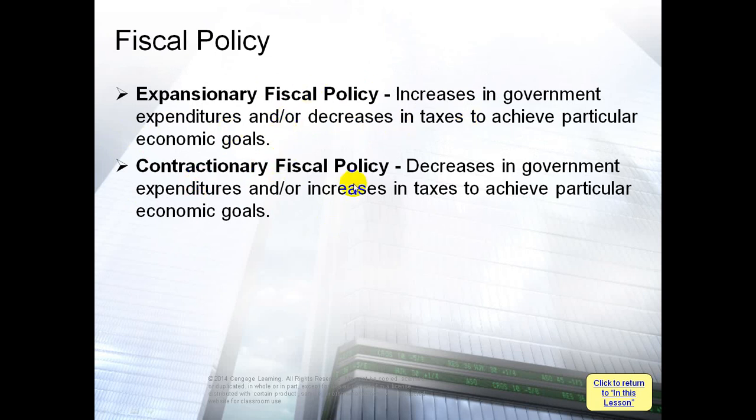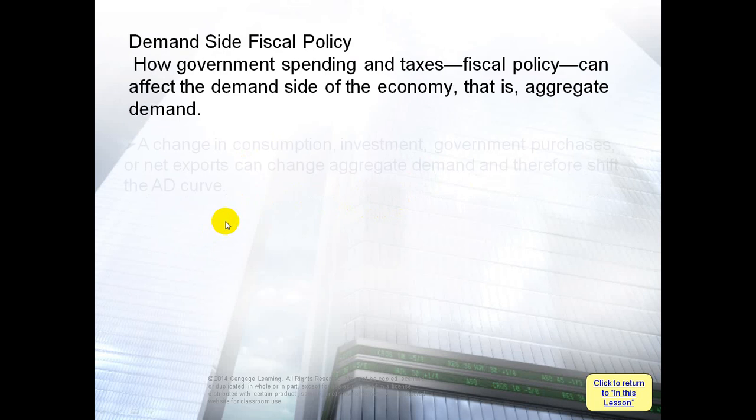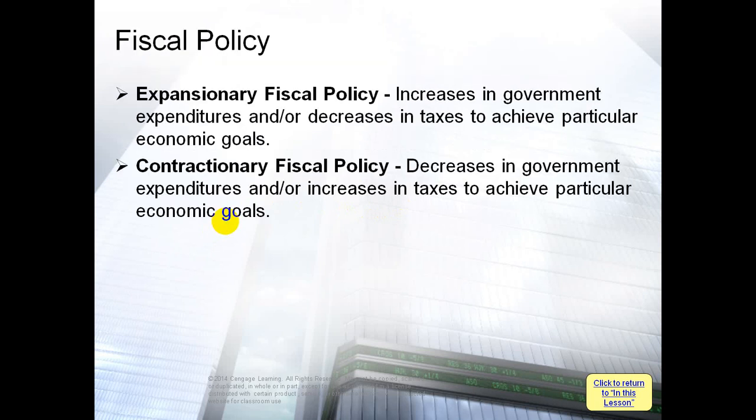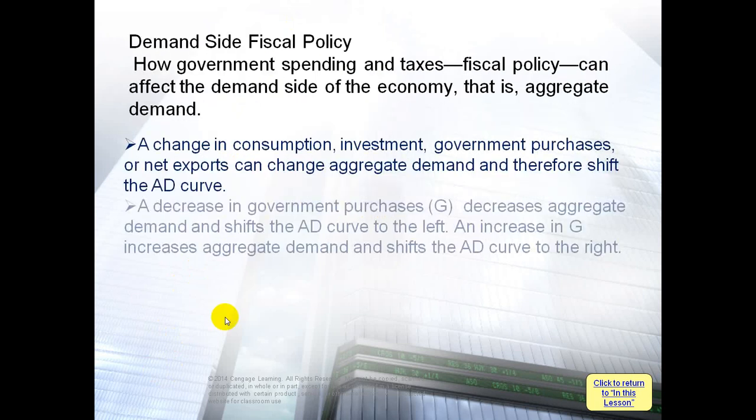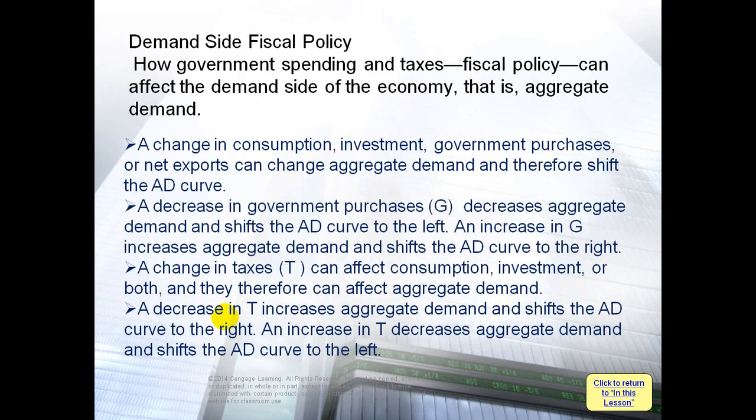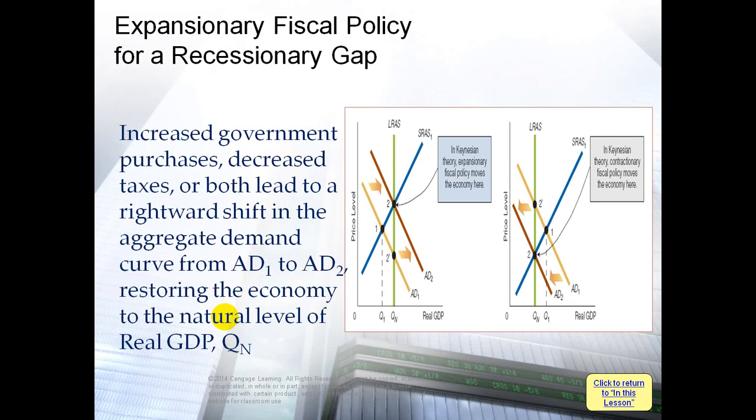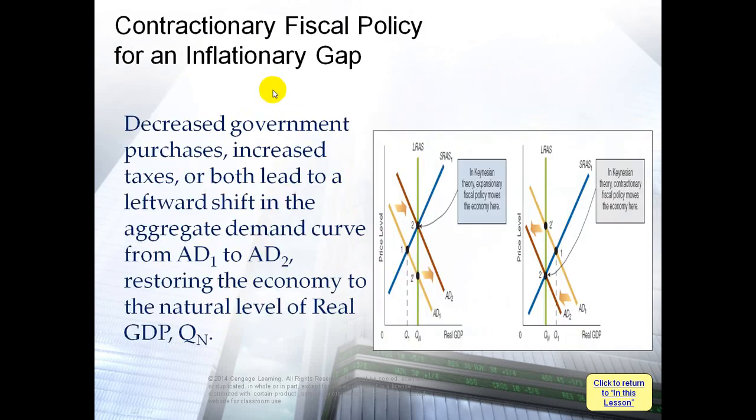What does contractionary fiscal policy mean? It means decreasing government expenditures or increasing taxes, or both. These two policies affect the aggregate demand, and we use them to fix the two problems of the economy, the recessionary gap and the inflationary gap.